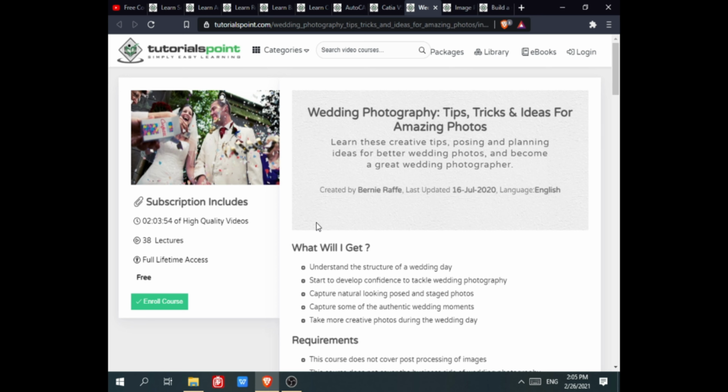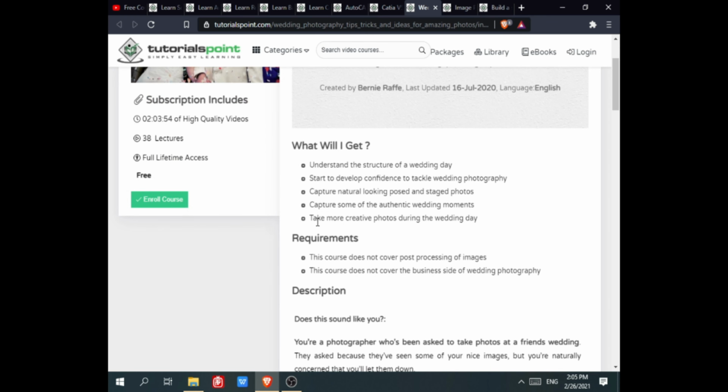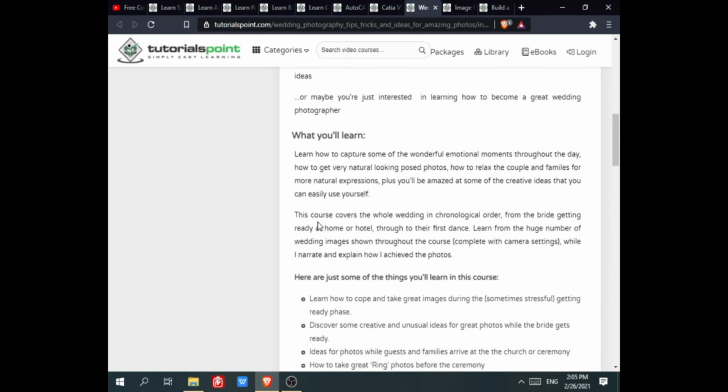In this course, you will understand the structure of a wedding day, start to develop confidence to tackle wedding photography, capture natural-looking poses and staged photos, capture some of the authentic wedding moments, and take more creative photos during the wedding day. The requirements of the course are: this course does not cover any post-processing of images. This course does not cover the business side of wedding photography. You can see the description of the course.